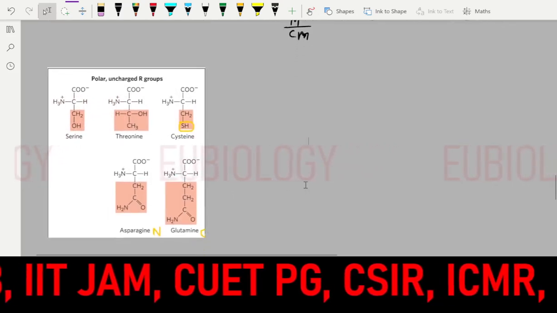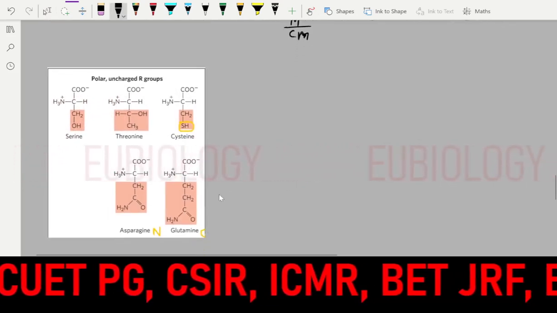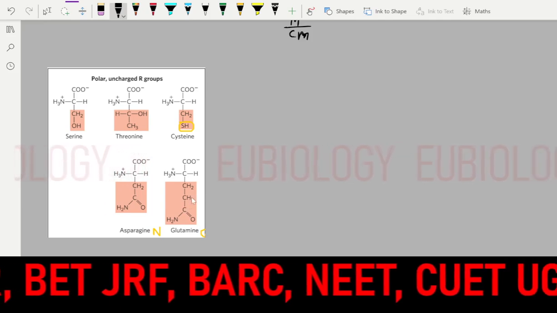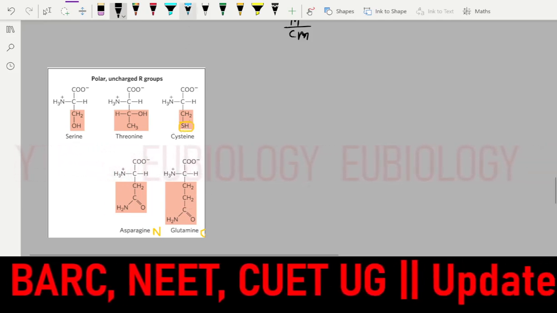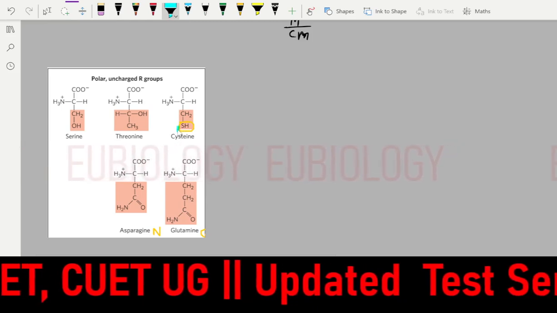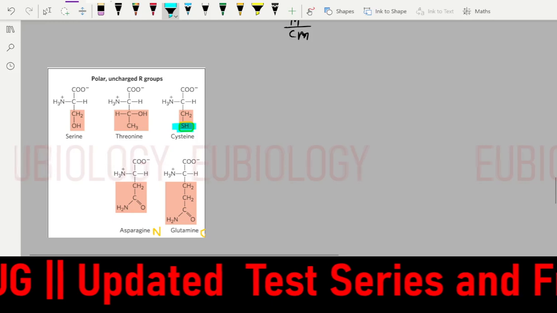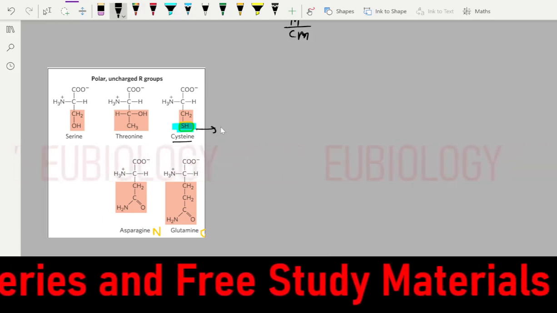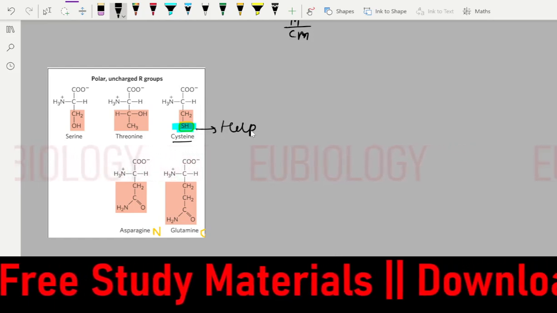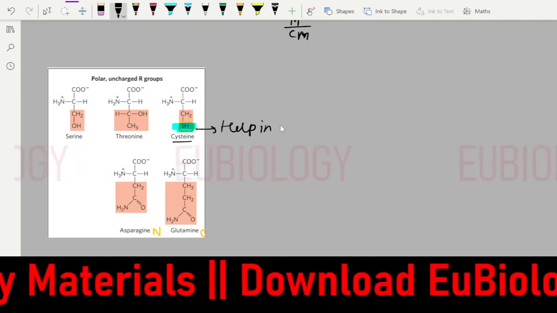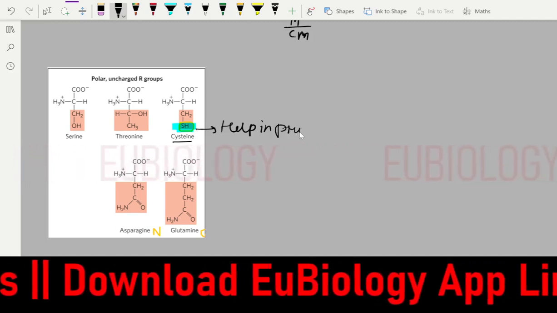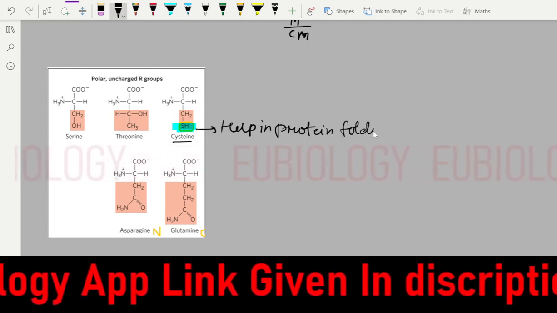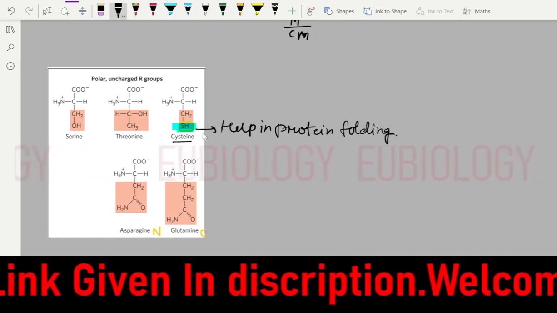So polar uncharged, in this you will find the hydroxyl group of the polarity like serine, amide group, sulfhydryl group of this. So this is the very important thing. In cysteine you will get the sulfur. There are two amino acids which have the sulfur: one is cysteine, another is methionine. But this cysteine will participate in protein folding. This will only help in the protein folding. Another will not help in the protein folding.